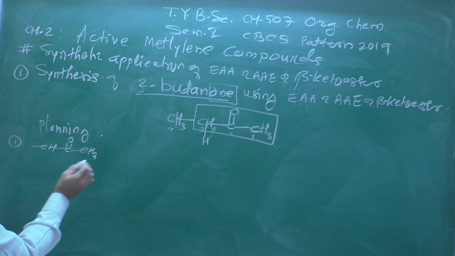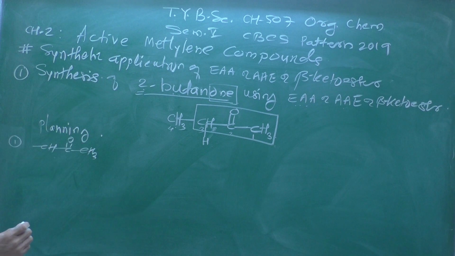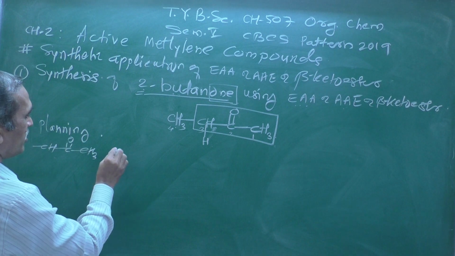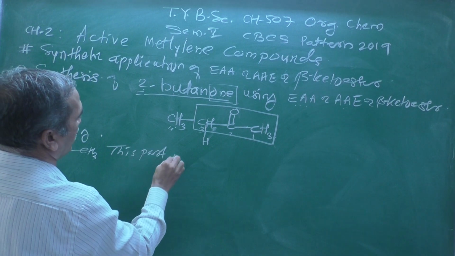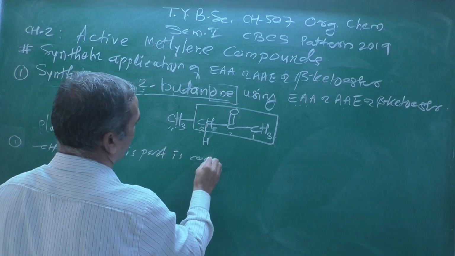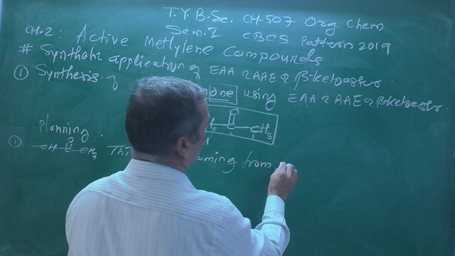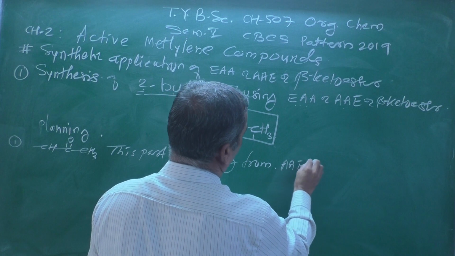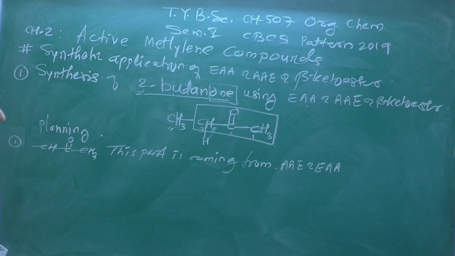Now this part I am taking from this target molecule, putting here, and I am writing first point: this part is coming from acetoacetic ester or ethyl acetoacetate, or beta ketoester we can call it.